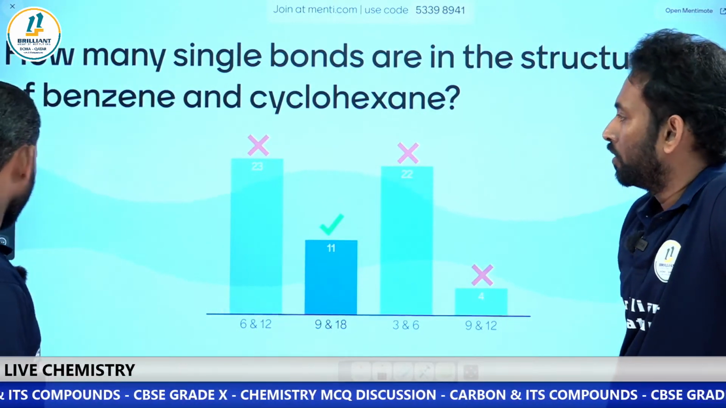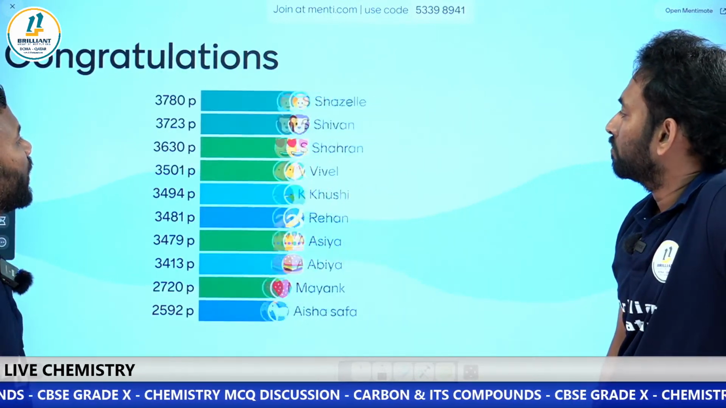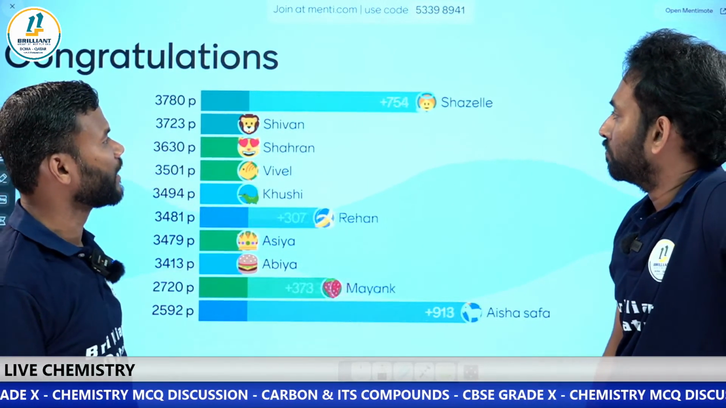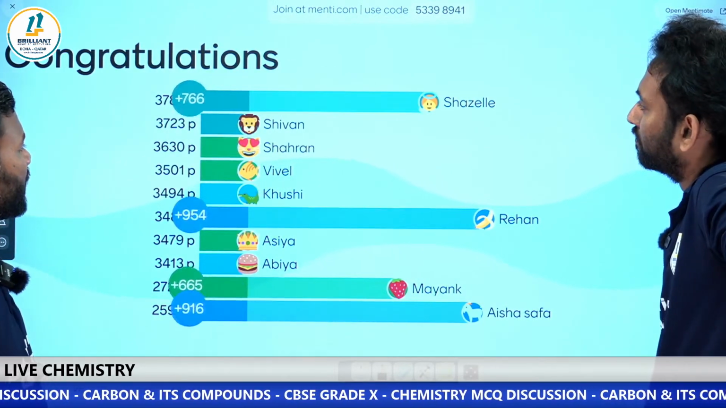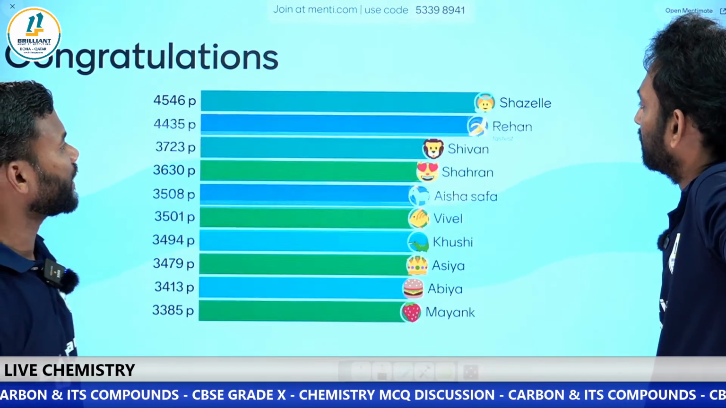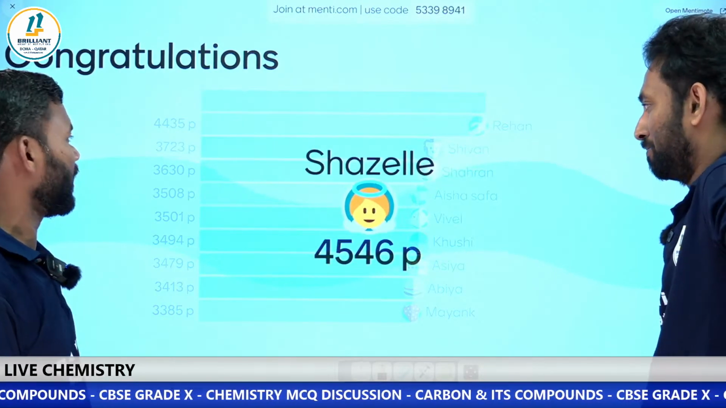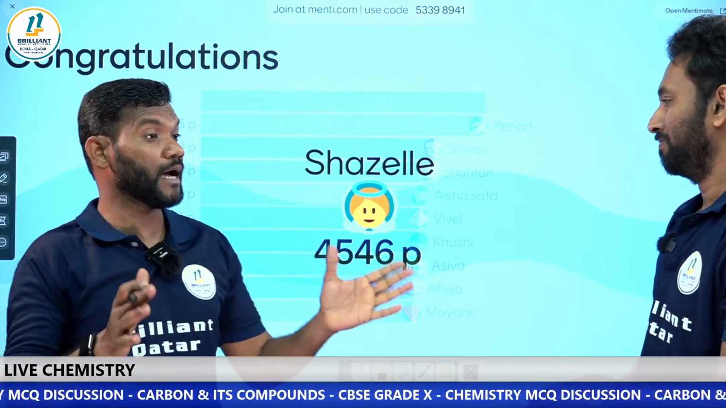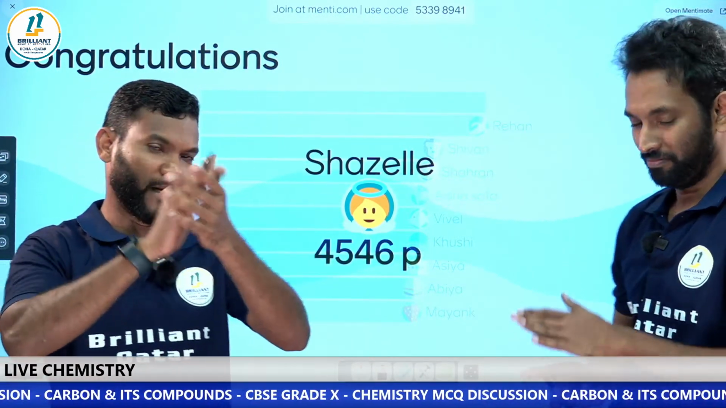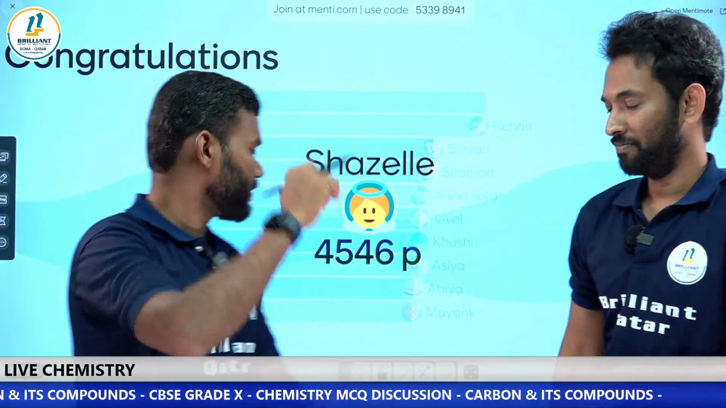Now, my dear students, we are going to the last step where we are finding our winner. Shazal, Rahan, Mayank. Who is that? Yes, it is Shazal. Congratulations, Shazal. I think she is from Pearl School. A big applause for Shazal. Very good, keep it up.